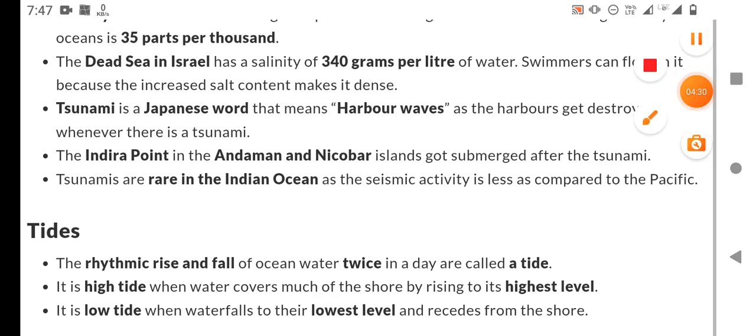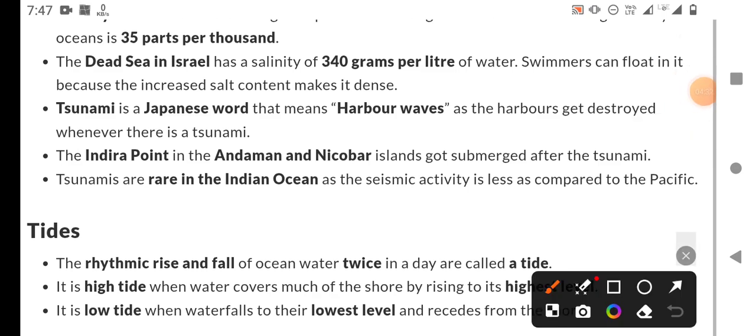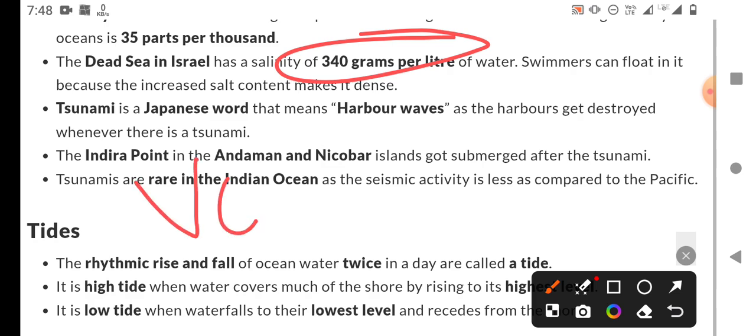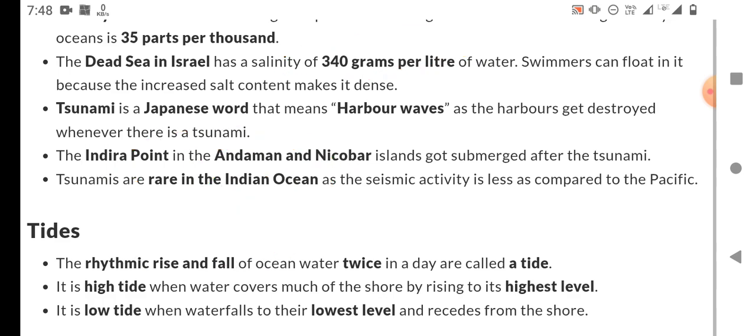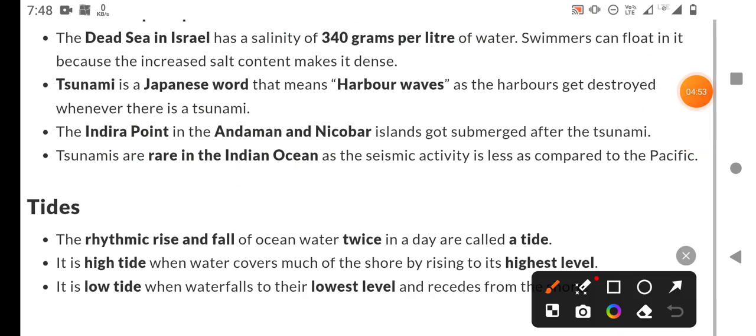The Dead Sea in Israel has a salinity of 340 grams per liter of water. It means the Dead Sea has the highest saline water in the world, on the planet. And Lake Van is the highest saline lake in the world, which is located in Turkey. You should remember this.